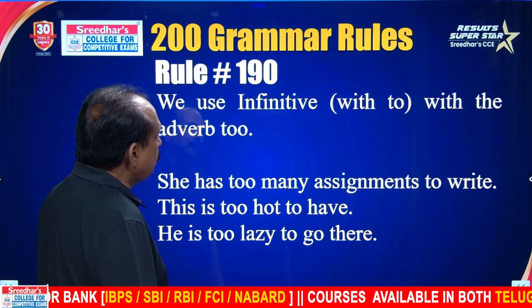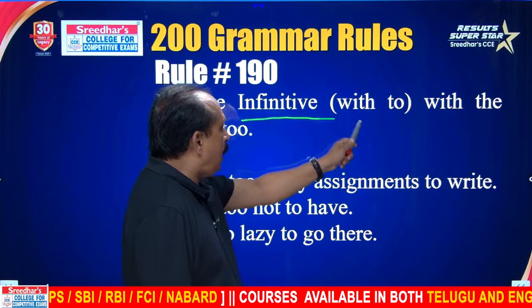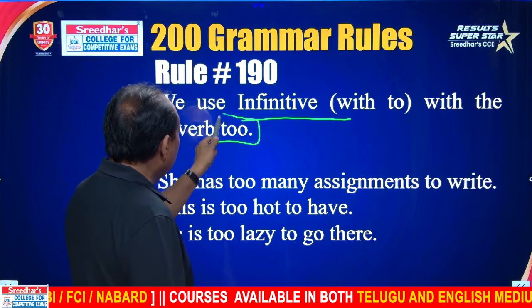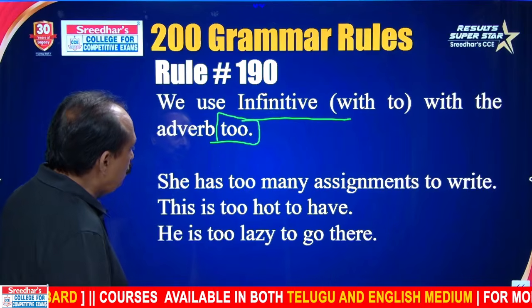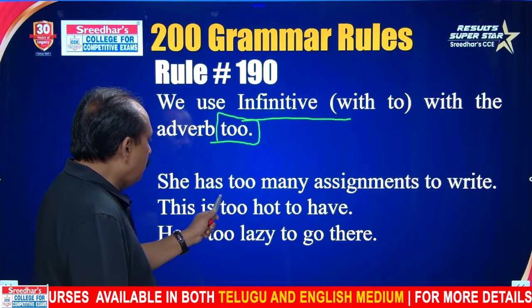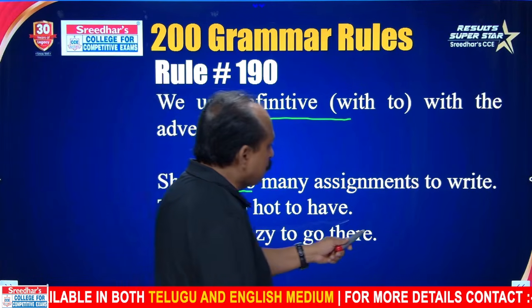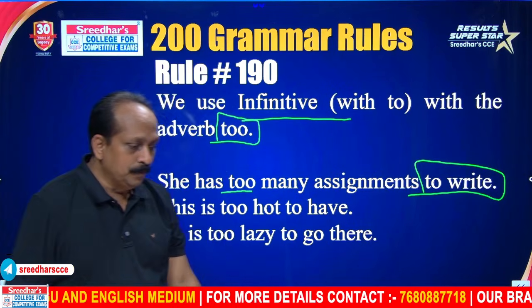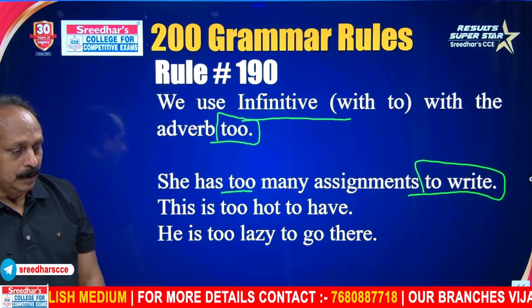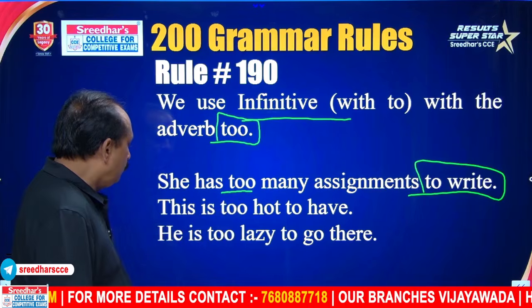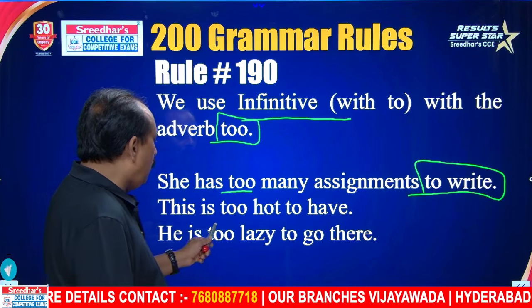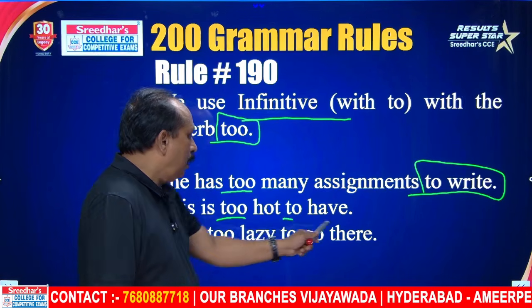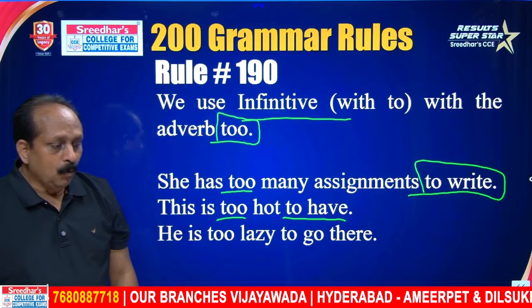We use infinitive with to after the adverb too. She has too many assignments to write. Too many assignments to write. Here, basic form with to. And what is the adverb here? Too. This is too hot to have. Too hot to have.